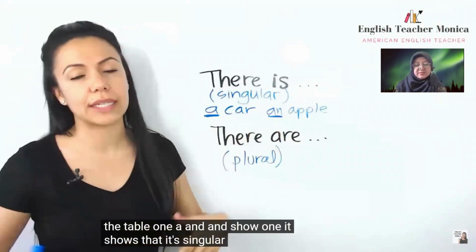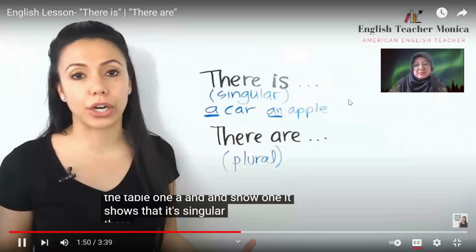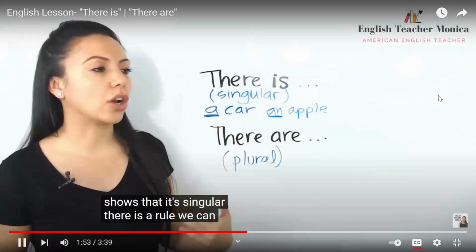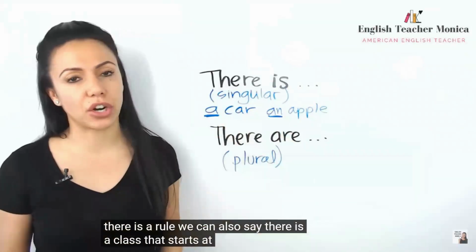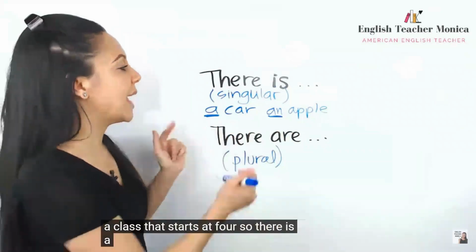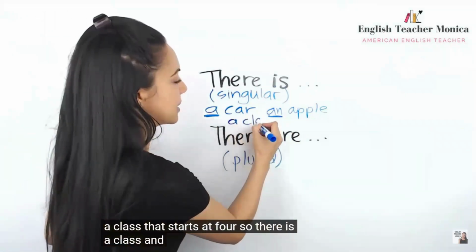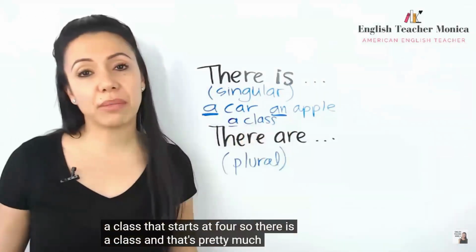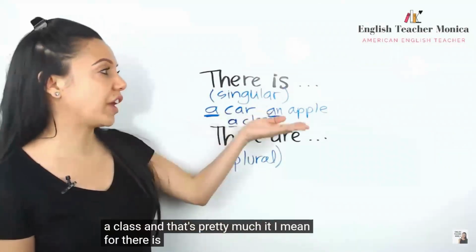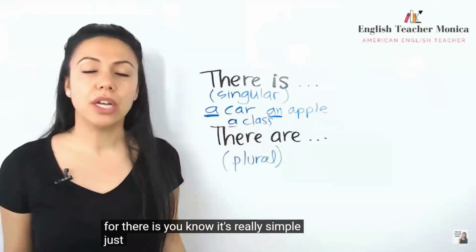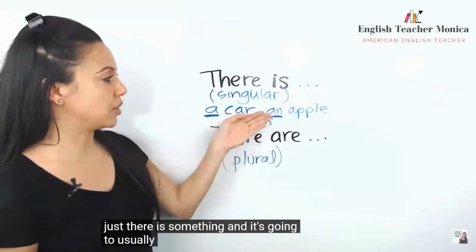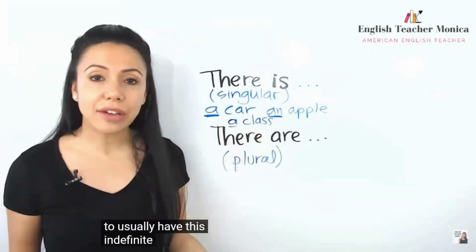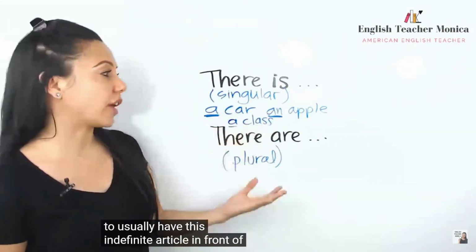It shows that it's singular. There is a rule. We can also say there is a class that starts at 4. So there is a class. And that's pretty much it. I mean, for there is, it's really simple. Just there is something. And it's going to usually have this indefinite article in front of it.